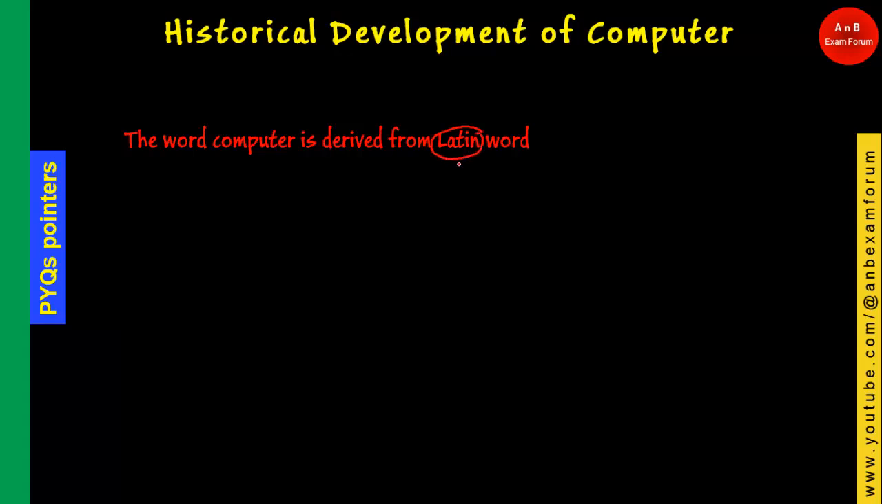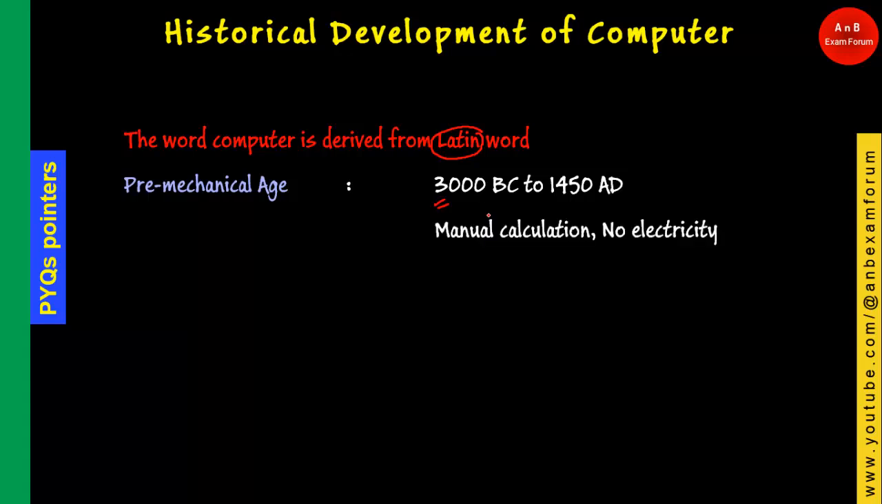Coming to the history point of view, the first thing is the pre-mechanical age, which is basically from the year 3000 BC to 1450 AD. You should not remember these years, but for the sake of completeness, I am putting this number. In the pre-mechanical age, as you know, there was no electricity and the calculation was done manually. In this particular age, they can ask you about the abacus. This is the important pointer.